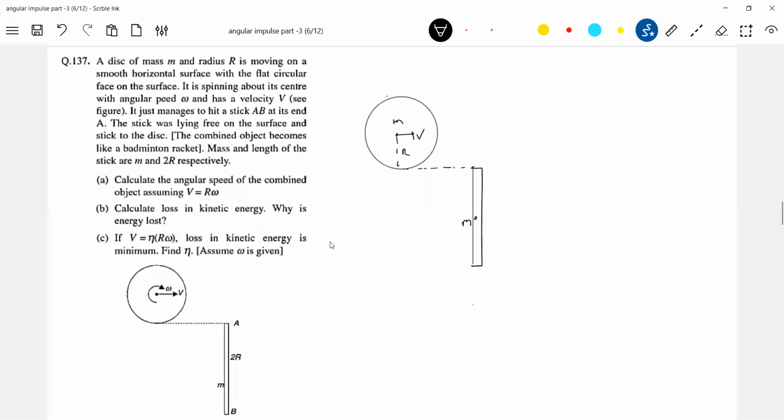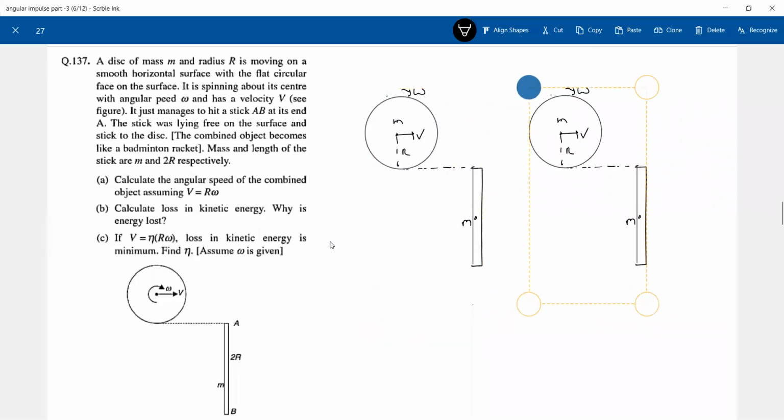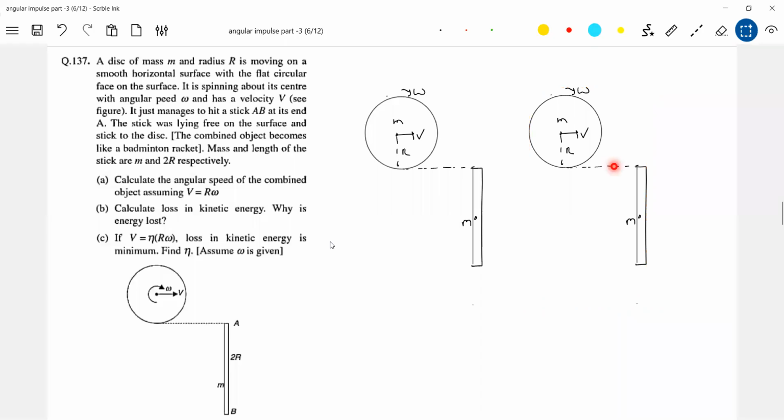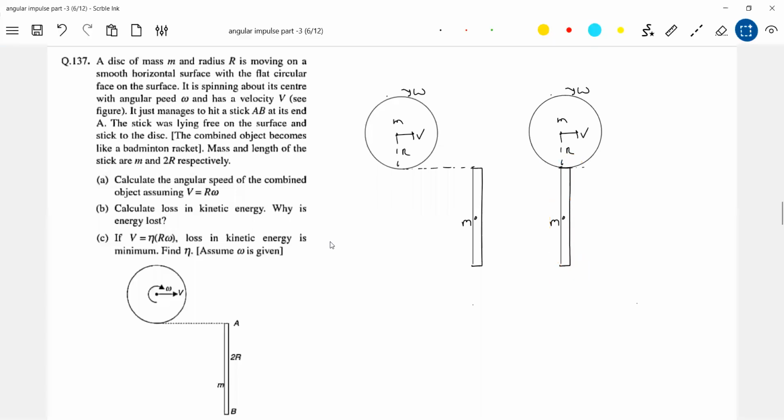This is a radius r, v and omega. No, they're going to collide. Is that okay? No, so it will become like a badminton racket. I don't know what will happen afterwards. That's what we have to do. So this is O1, you write it, O2, O1 and O2.